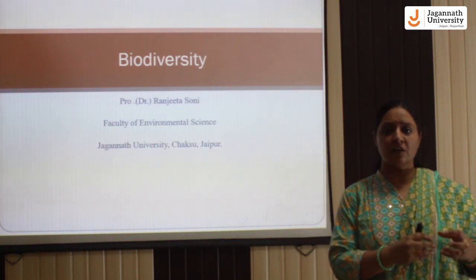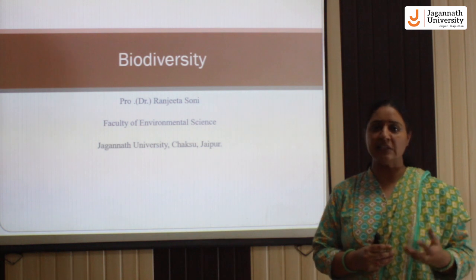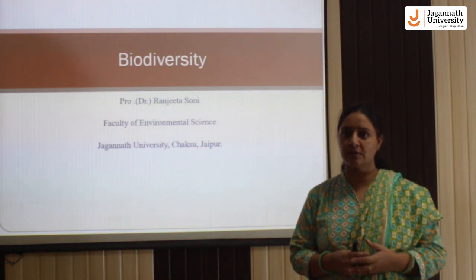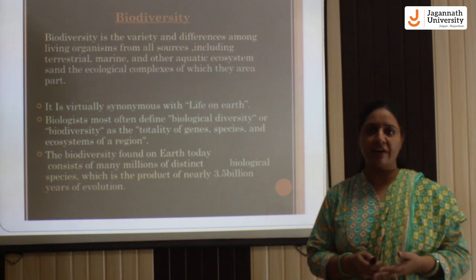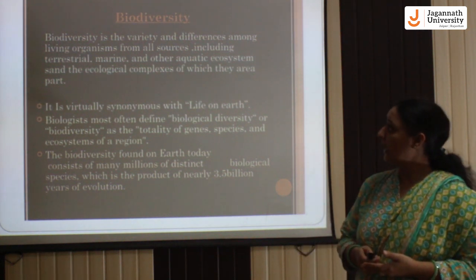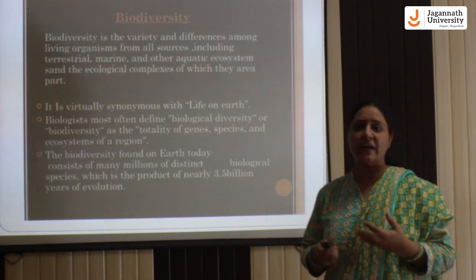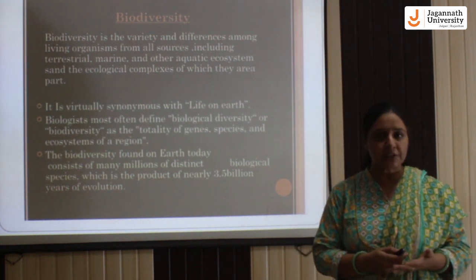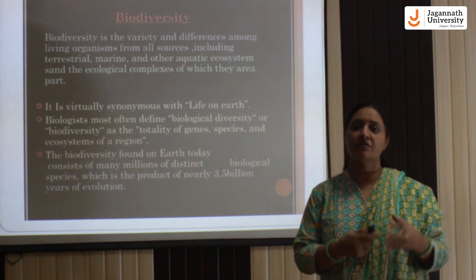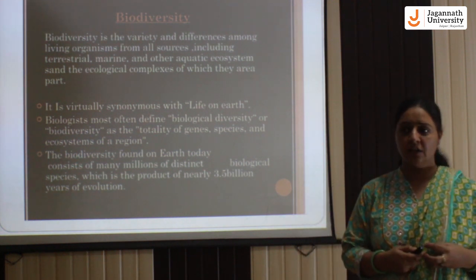Basically, the term biological diversity was first proposed by Walter and Rosen in 1985, and this term comprises various kinds of variations as per the availability of plants and animals which are available on earth.